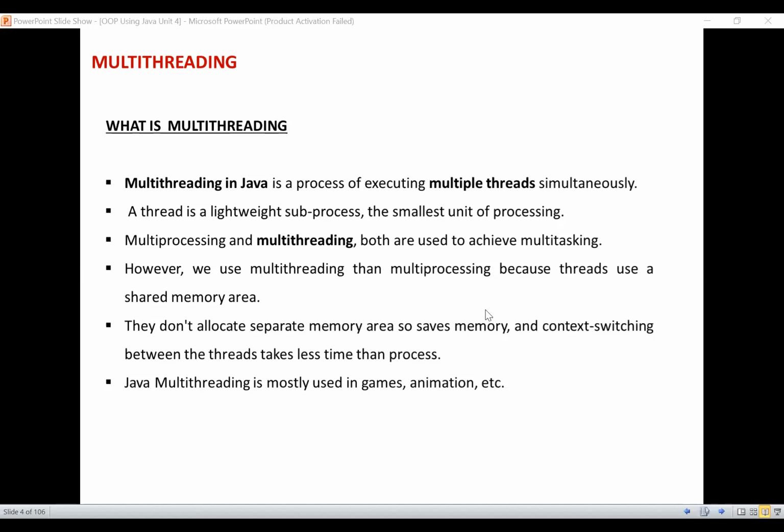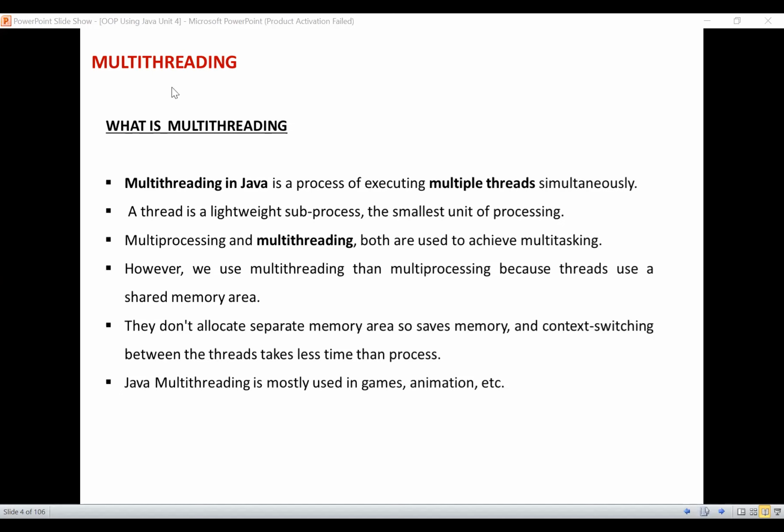So in that manner, we can say that multi-threading, unlike multi-processing, will be making use of a shared memory area. Here, we won't allocate separate memory areas for each and every thread. If it is common, it will be stored in a single memory area, so that threads will take very less time to process. Here we are making use of Java threading mostly in games and animations.